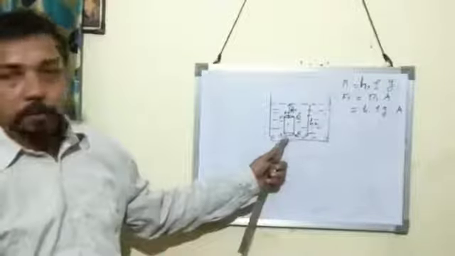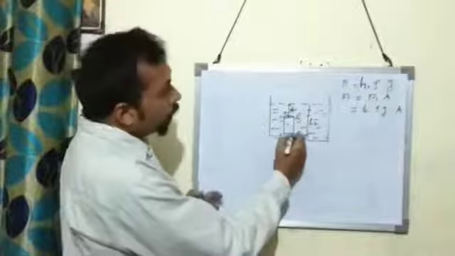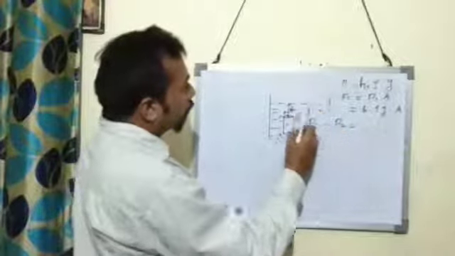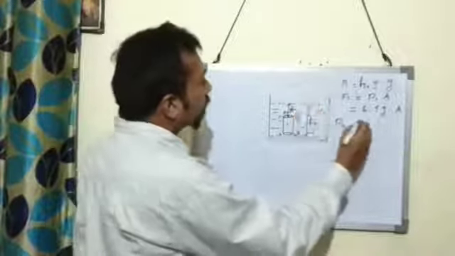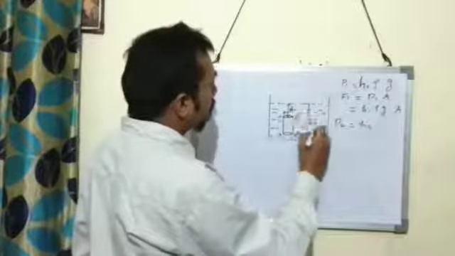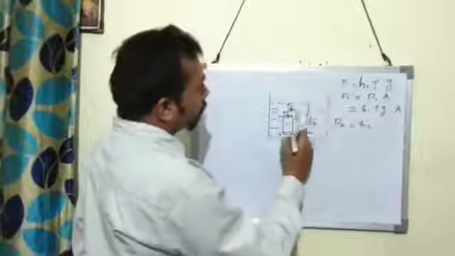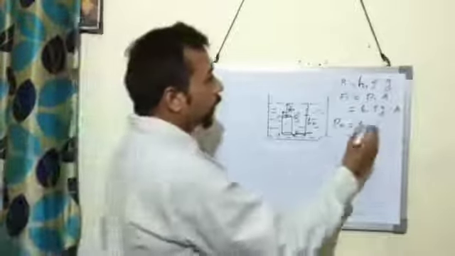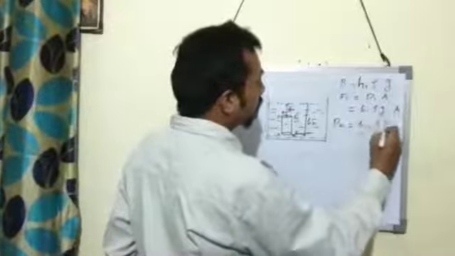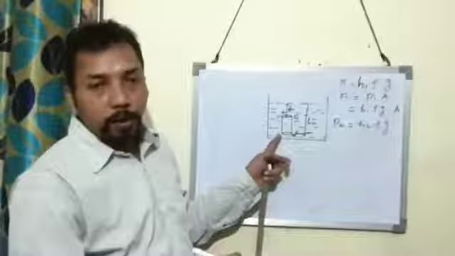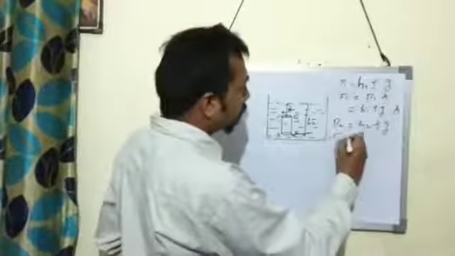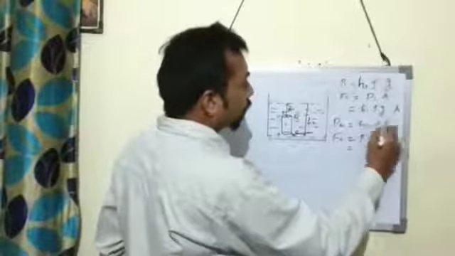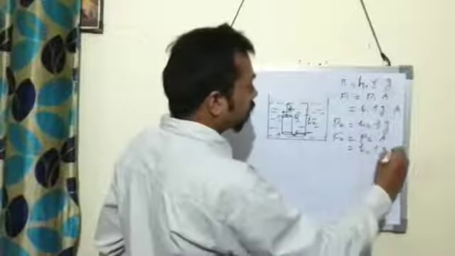Then the pressure which acts on the lower surface is taken as P2. P2 is determined by the depth of the lower surface from the free surface, that is H2. H2 is the depth from the free surface to the lower surface. So again using the formula P is equal to H rho G, we get P2 as H2 rho G. Then the force which acts on the lower surface is taken as F2. So F2 is equal to P2 into the area of cross section. We substitute the value of P2, so F2 is H2 rho G into A.